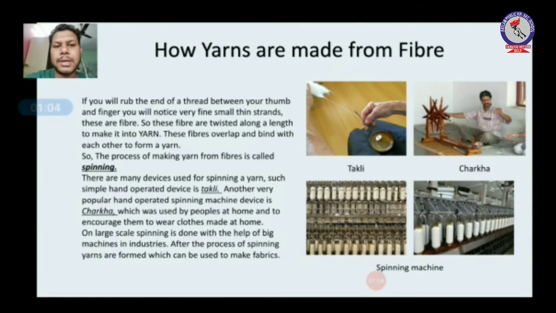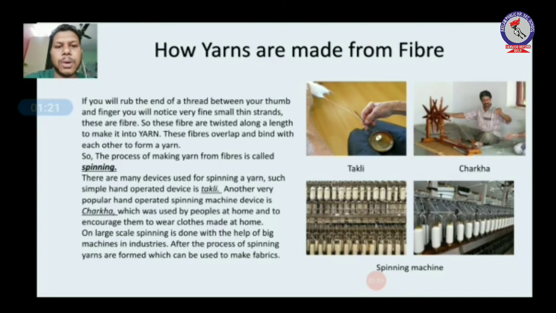There are many devices used for spinning a yarn, such as a simple hand operated device known as takli. You can see the first diagram, it is of takli. It is used by hands and is rolled. So from the fiber a yarn is made with the help of this simple device.